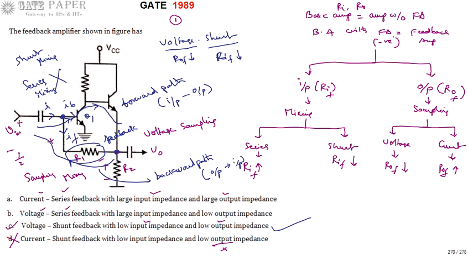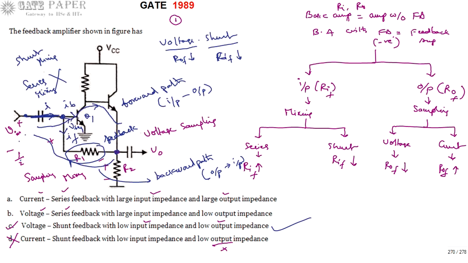And the other way of explaining why it is not voltage series, that is why we can't say it is series mixing: V input is applied from this node to ground. For AC analysis this capacitor acts as a short circuit, so VBE1 is always the same as V input. As V input changes, VBE1 changes.